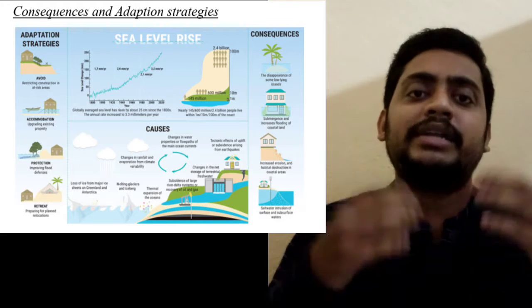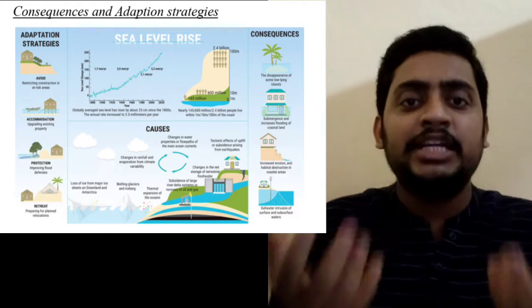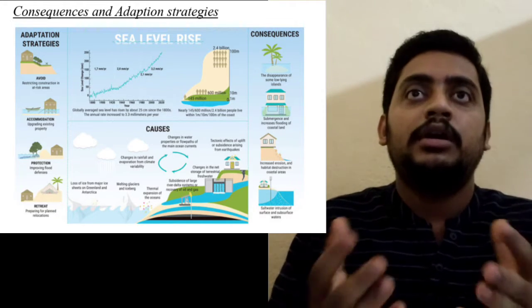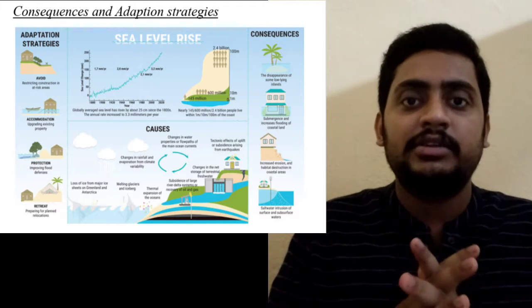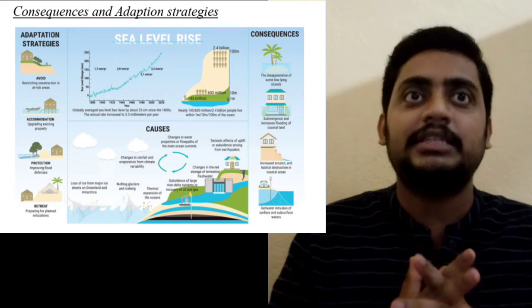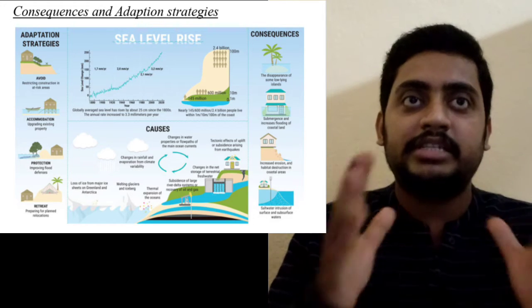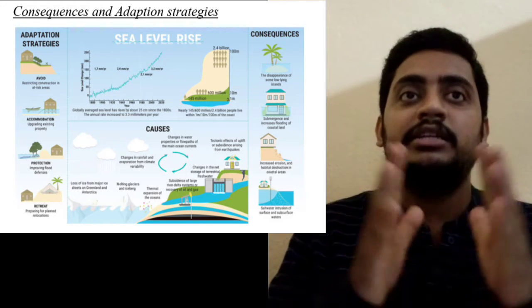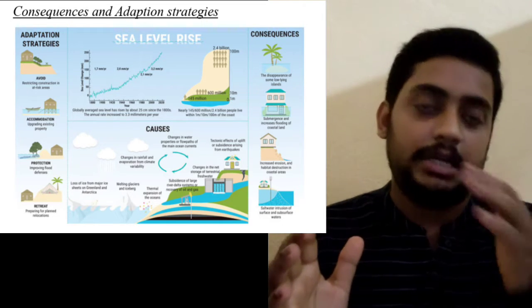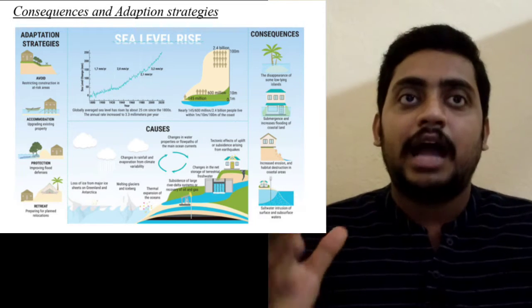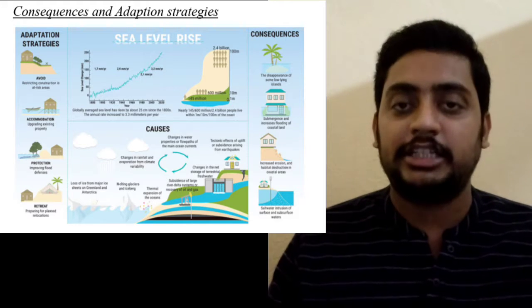So what can we do about sea level change? There are some adaptation strategies. First is to avoid or restrict construction in at-risk areas. Second is accommodation, that means upgrading existing properties.